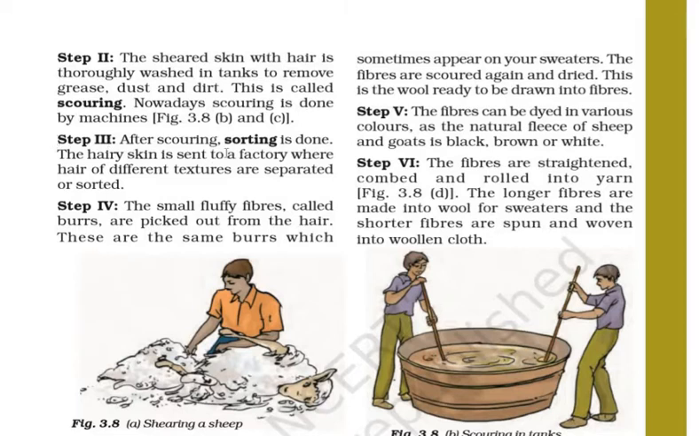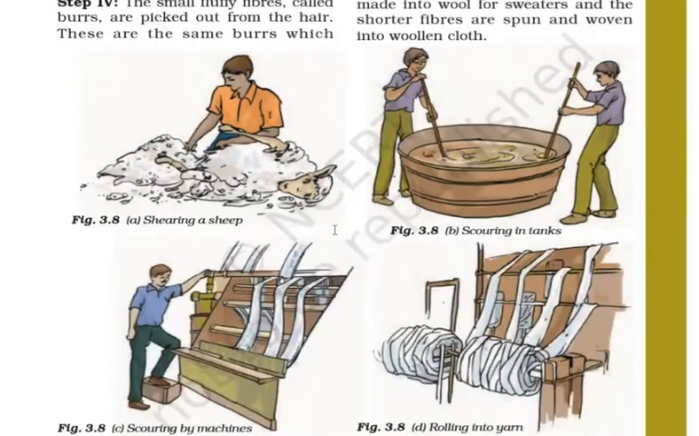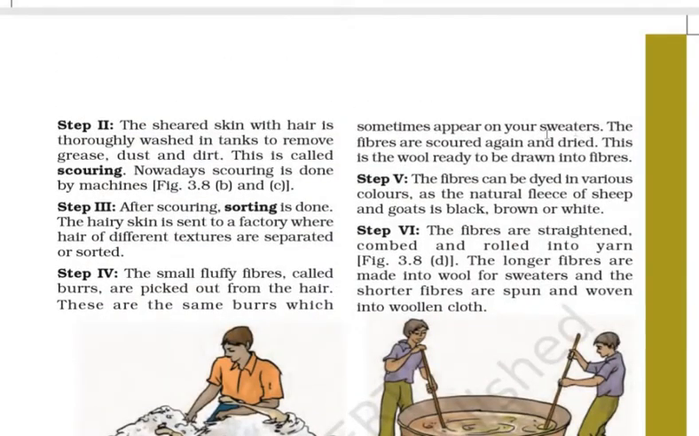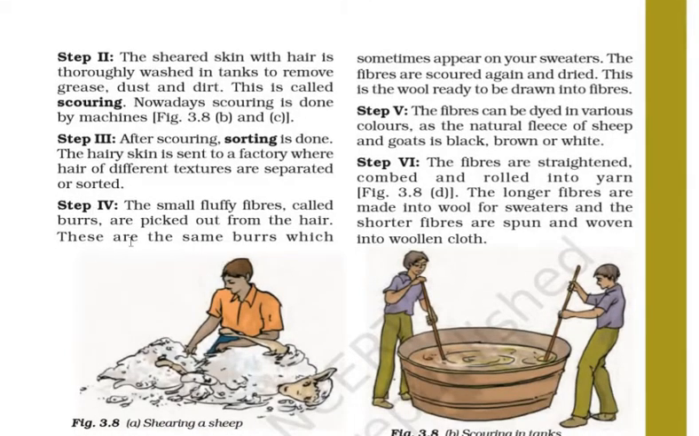Now step 3: after scouring, sorting is done. The hairy skin is sent to a factory where hair of different textures is separated or sorted. So hair of different textures is sorted according to which quality and which variety will go in which basket. Step 4: the small fluffy fibers called burrs are picked out from the hair. These are the same burrs which sometimes appear on your sweater. So some burrs are there on the wool, and they are separated.